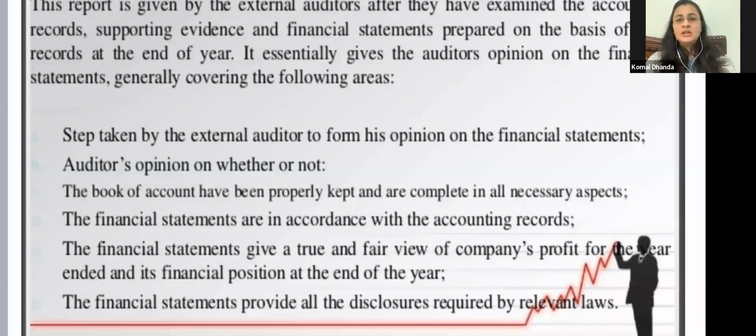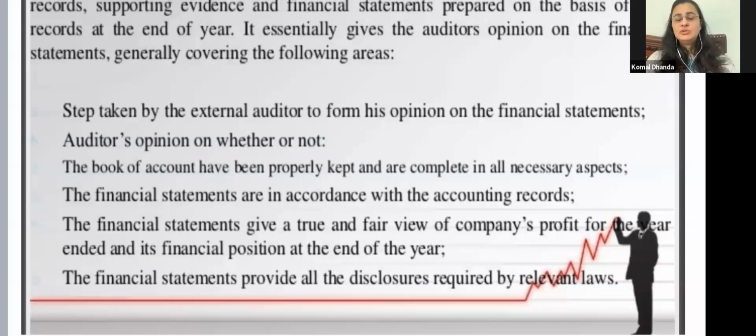First one is the steps taken by the external auditor to form his opinion on the financial statements. Then the auditor's opinion on whether or not the books of account have been properly kept and are complete in all necessary aspects. First of all, he will tell whether these books of accounts, these statements, are complete or incomplete. If he finds them incomplete, what is his opinion on that? Then, whether the financial statements are in accordance with the accounting standards or accounting records, that is, whether the company has prepared the financial statements in accordance with our principles or not.